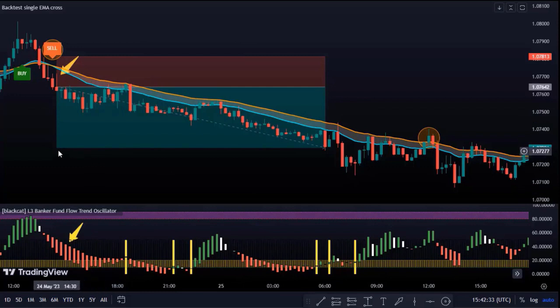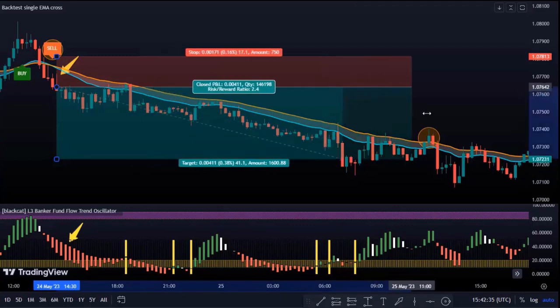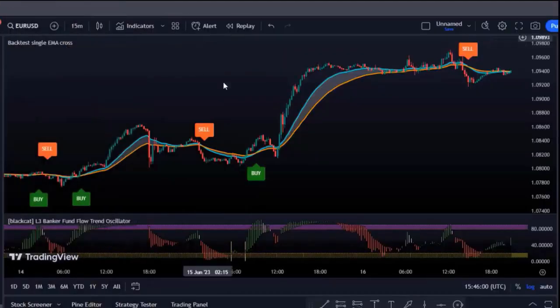In this example, the conservative trader books profit here with a target of 1 to 1. The second type of traders will book profits here, as it is closing above the blue line. And the third type of trader will wait a little longer for the price to close above the orange line.